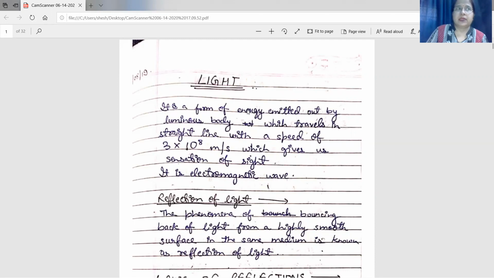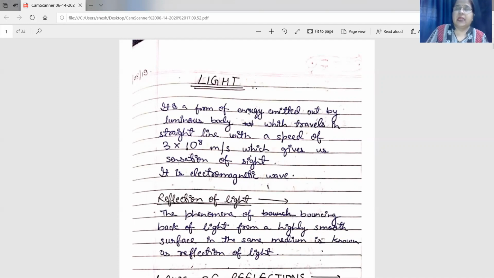What is a luminous body? Which emits their own light. For example, sun, star, firefly, bulb, candle, etc. All these are luminous bodies which emit their own light. So light is an invisible form of energy emitted by all luminous bodies which travels in a straight line.